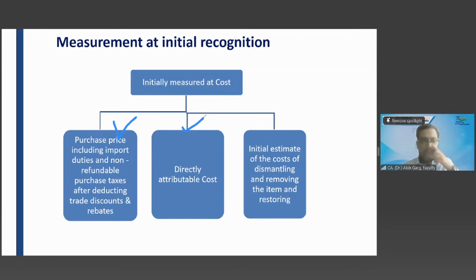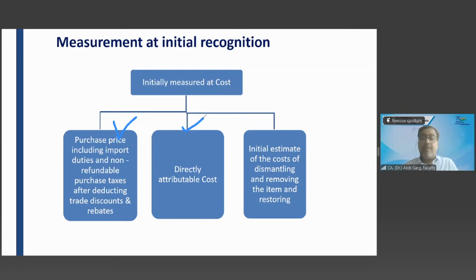Sir, 1,50,000. 1 lakh was the purchase price, plus 20,000 for transportation, 10,000 for carriage inward freight, and 20,000 for installation. So this 20 plus 10 plus 20 is the directly attributable cost. अगर ये machine नहीं होती, would we have incurred transportation, carriage inward, installation?